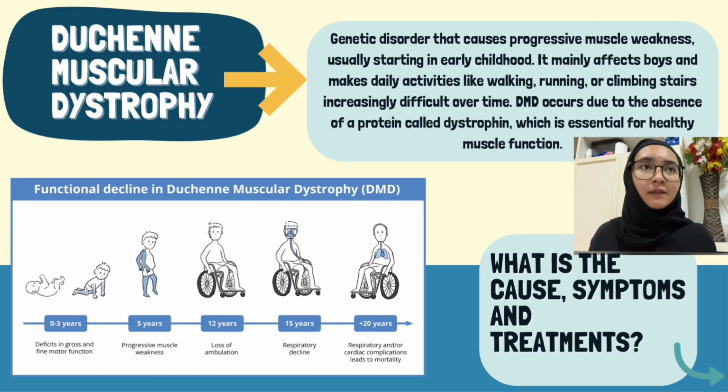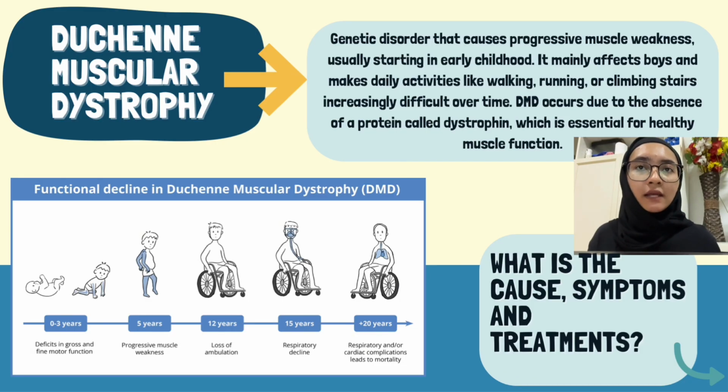It mainly affects boys and makes daily activities like walking, running, or even climbing stairs increasingly difficult over time. Duchenne muscular dystrophy occurs due to the absence of a protein called dystrophin, which is essential for healthy muscle function.